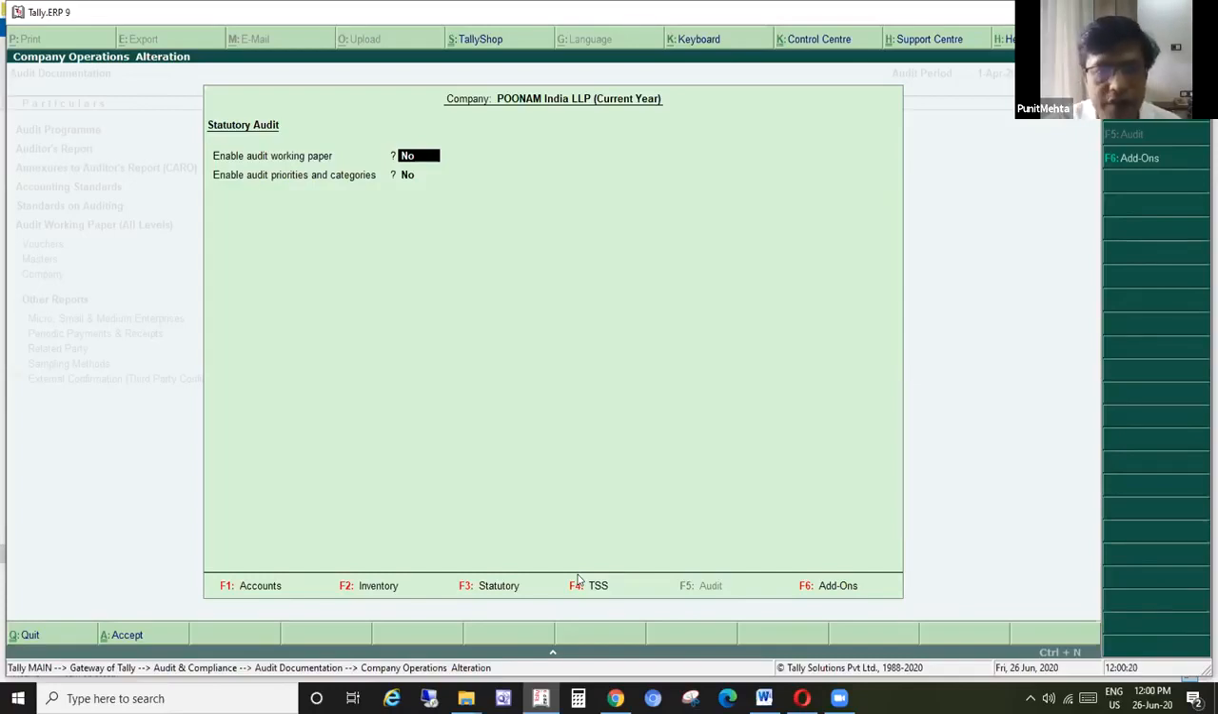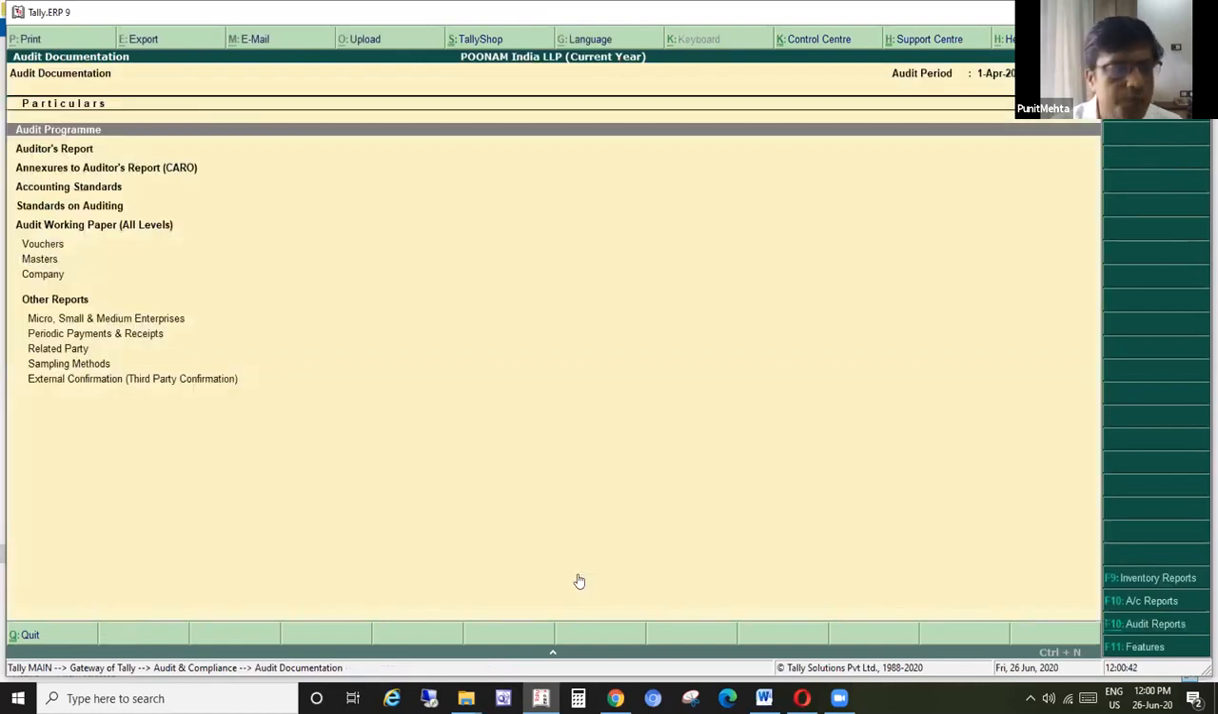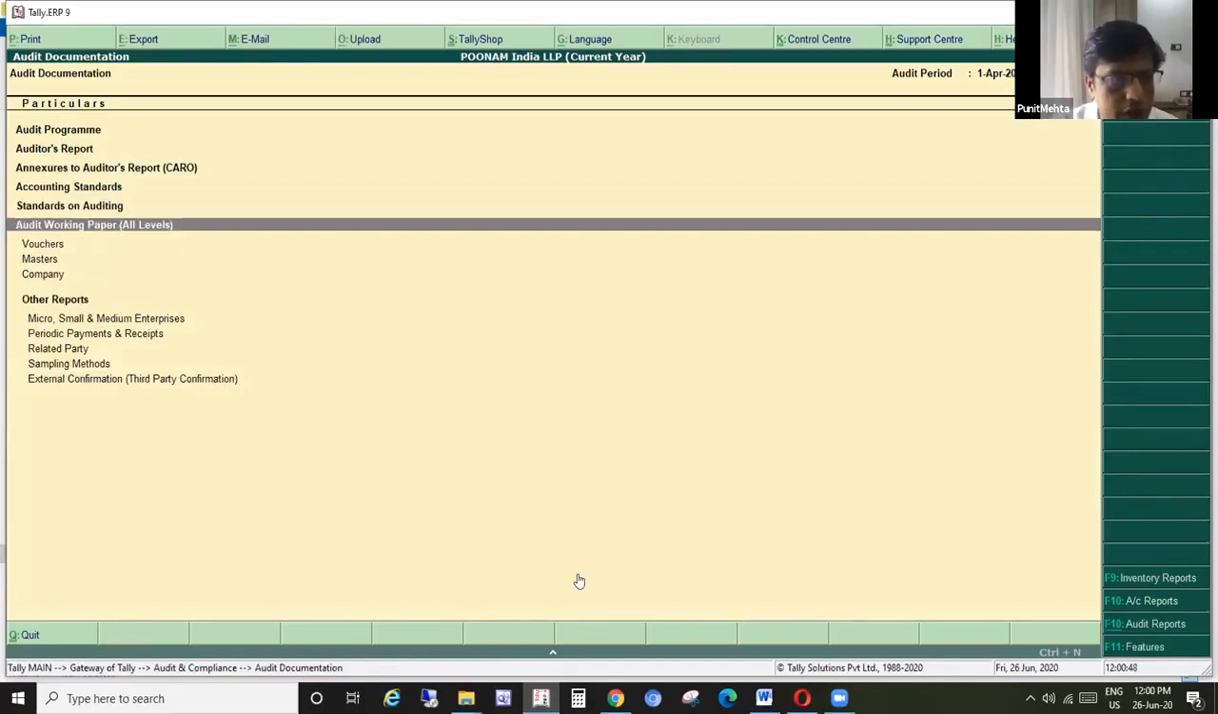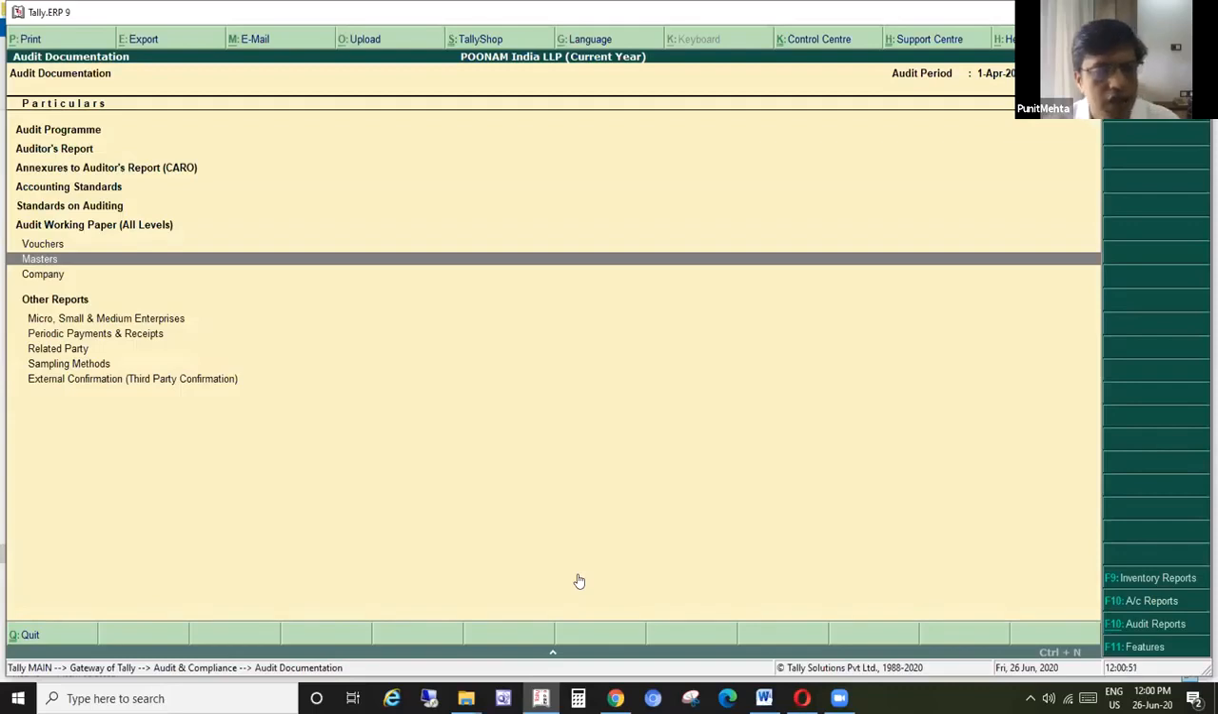But here in F11, I have clicked on F11. Here you have to activate audit working papers as well. And do we want to also give some priority to the remarks that we have made? Then you can also say yes to enable audit priorities and categories. With this, we can complete. Now if you see, the audit working papers have been activated because of F11, masters, vouchers, companies, and other reports. As of now, I am not going to discuss this; later on, once we move along, we can discuss further.